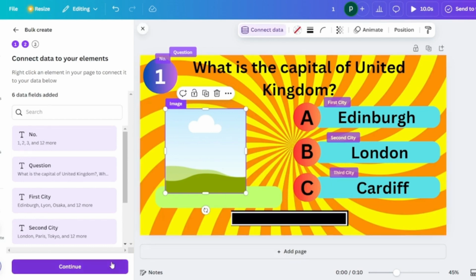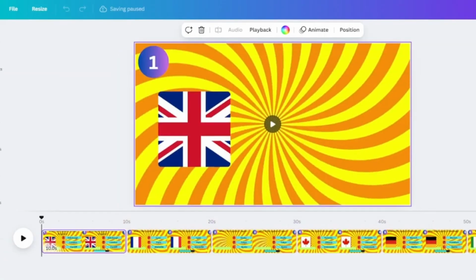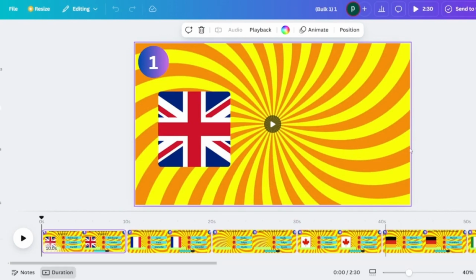So once you do that, generate 15 designs. Canva will automate all the steps for you and generate 15 designs. Voila. Okay, so now all the 15 designs have been created.